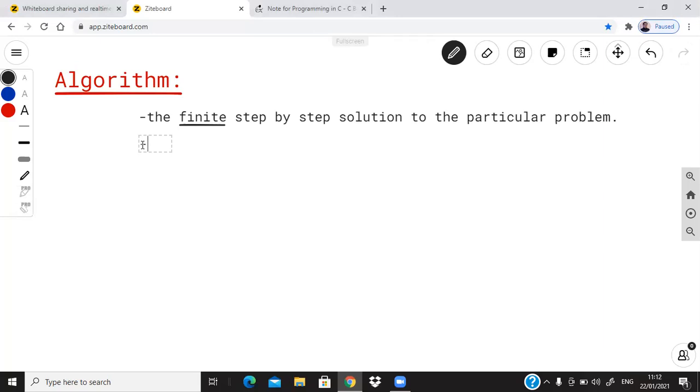So in this case we can write, every algorithm should have some set of values.